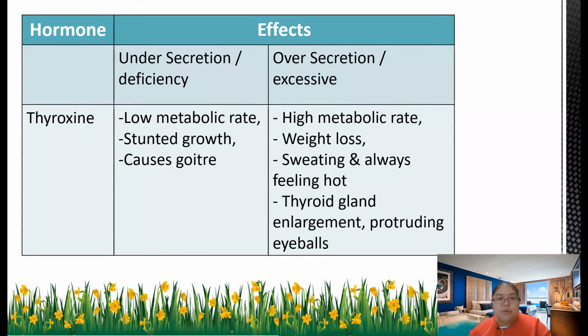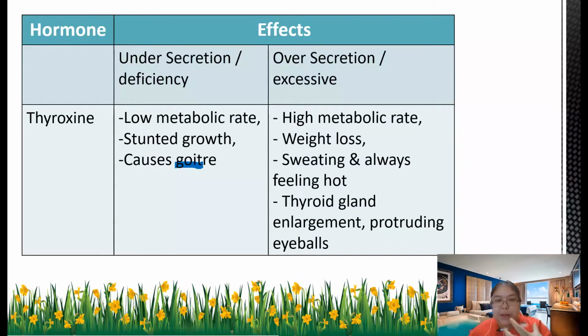Okay, then we go to the thyroid. Remember the thyroid? The thyroid is at your tracheal part. It produces a hormone called thyroxine. If you have less thyroxine, what happens? Low metabolism rate. That means your development slows down, and growth is stunted. So you cannot grow well. And the last one, it causes goiter. Remember this name, goiter. Goiter means the neck becomes swollen.